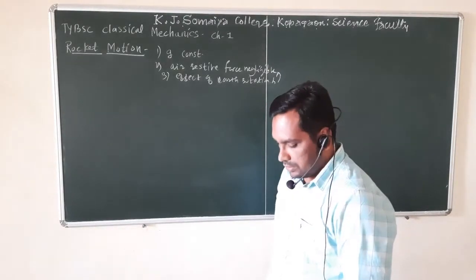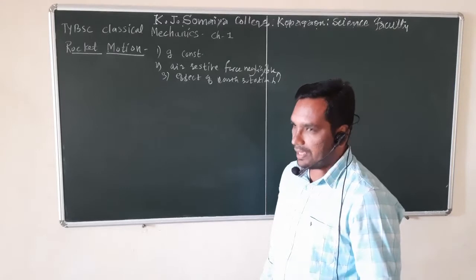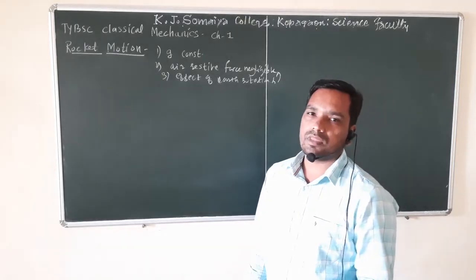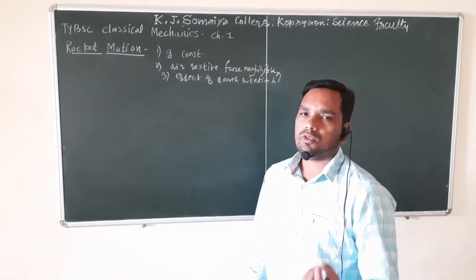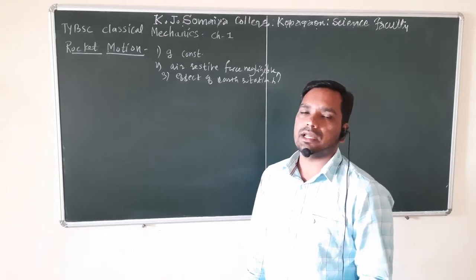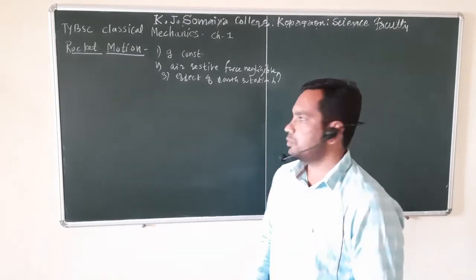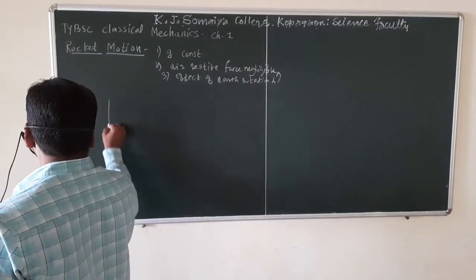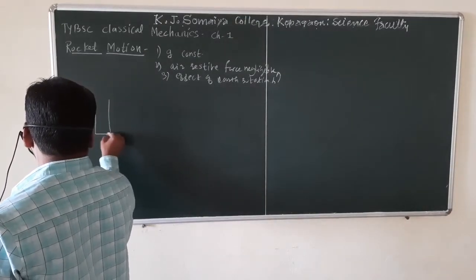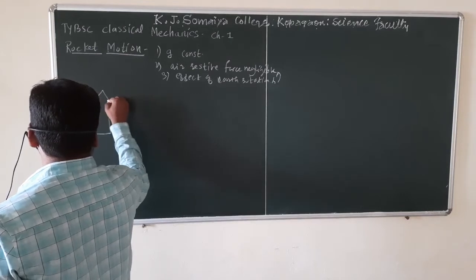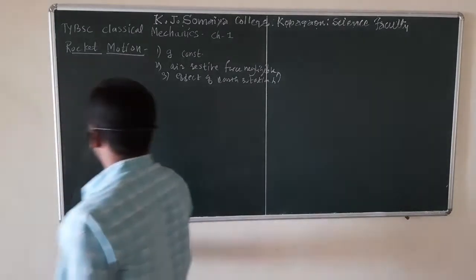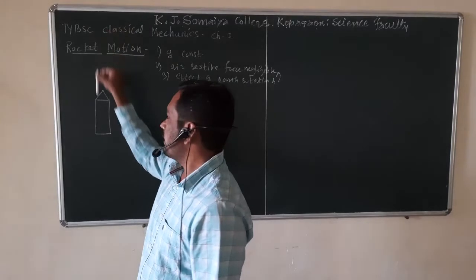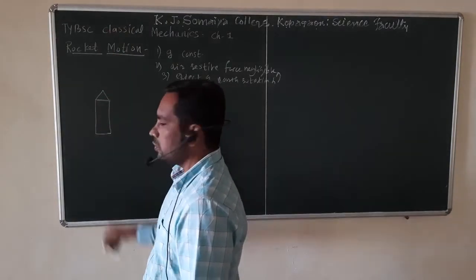Now, for applying Newton's second law of motion, we must know what external forces are acting on the rocket. Suppose the rocket is moving vertically upward. So this is a general block diagram of the rocket which is moving upward. This is the direction of gravitational force.